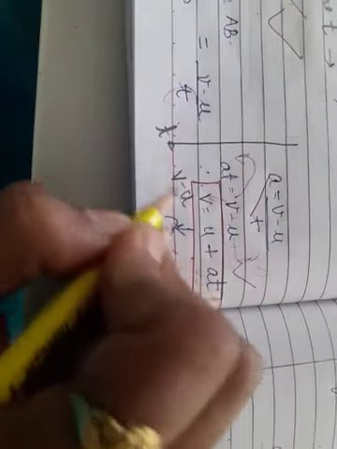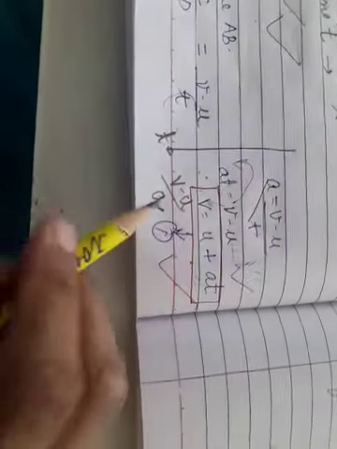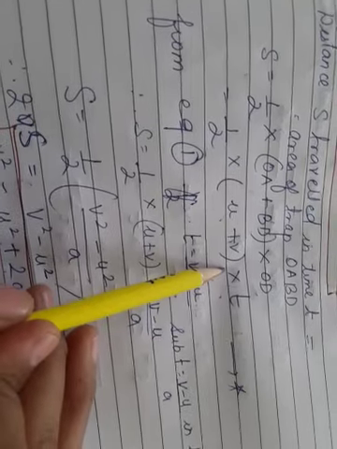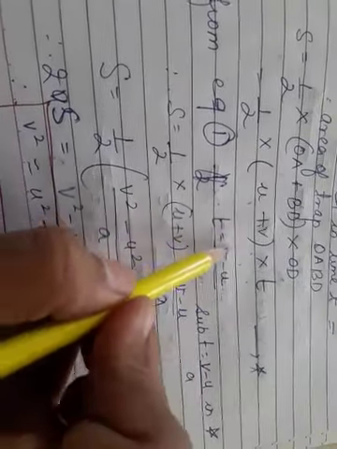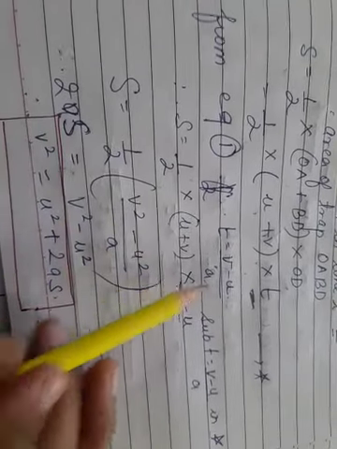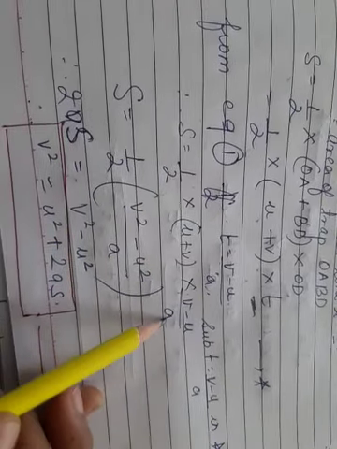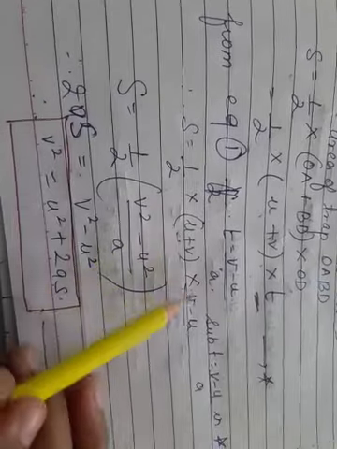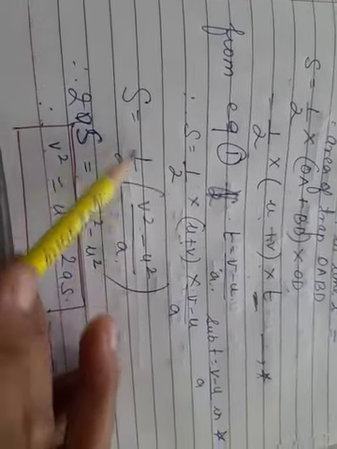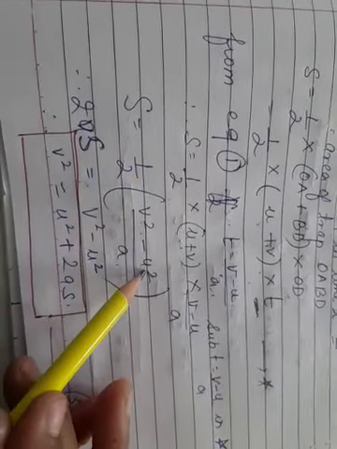T equals V minus U upon A. So substitute this value of T in equation number star. I will write half into U plus V into V minus U upon A. Now here U plus V into V minus U gives me V square minus U square upon A. So S equals half V square minus U square upon A.